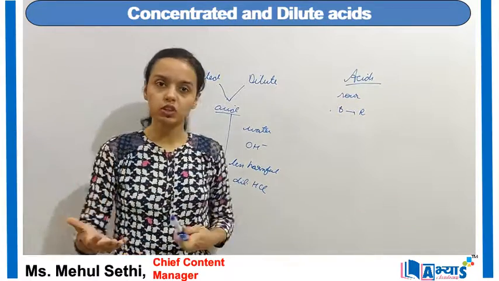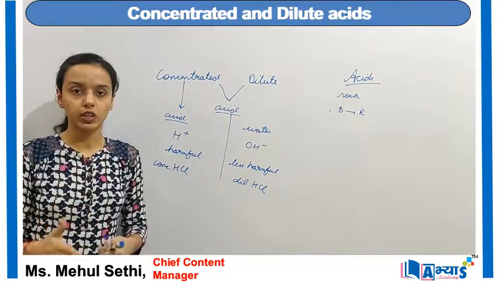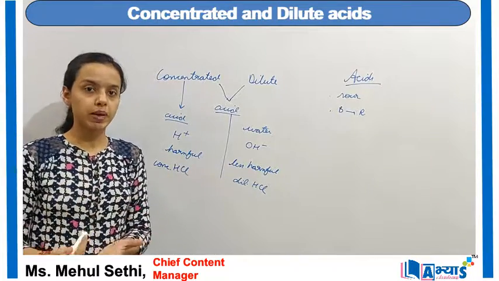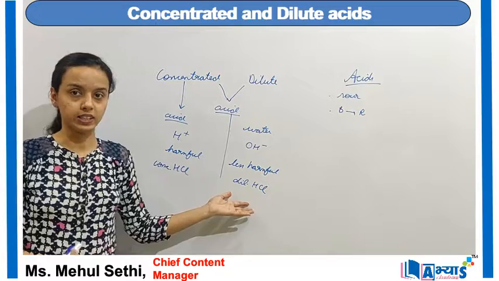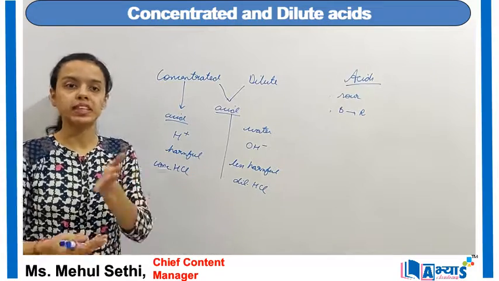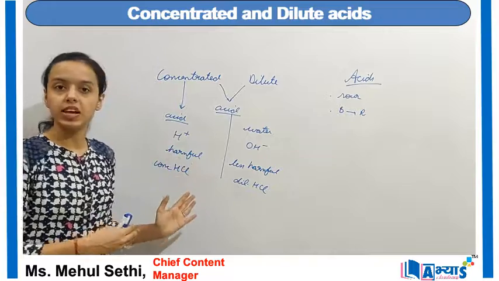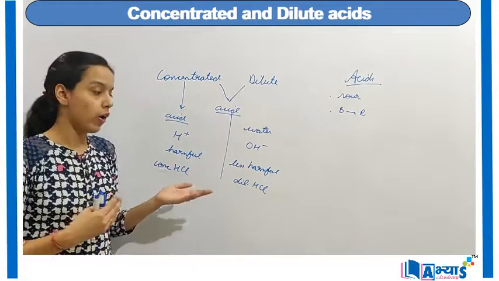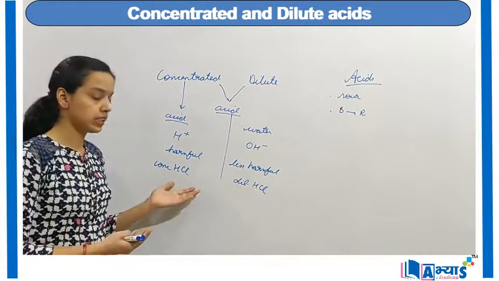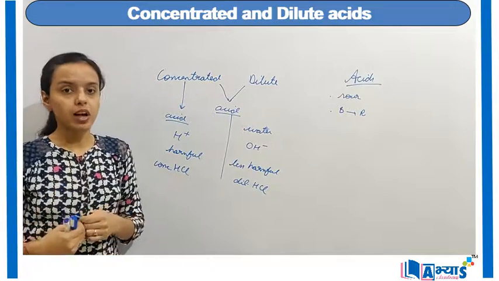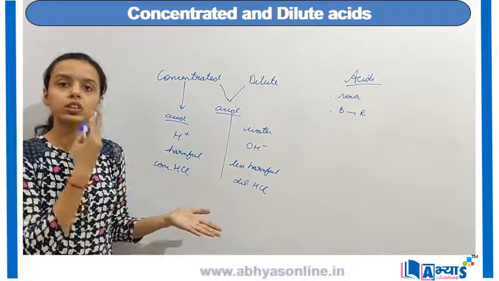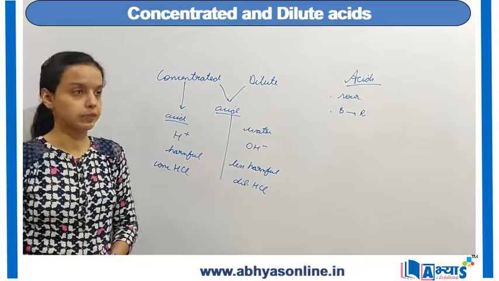Generally, for laboratory purposes, especially in schools and colleges, they prefer to do the experiments with dilute acids, because when the students are performing the experiment, they may not harm themselves. Acids like H2SO4 or sulfuric acid, or hydrochloric acid, are very harmful, and they can even harm the students or the teachers who are performing such experiments.